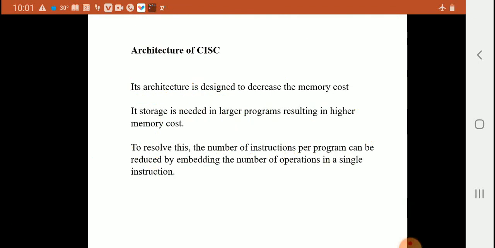Program counter consists of 8-bit and 16-bit, 8-bit address and 16-bit address.